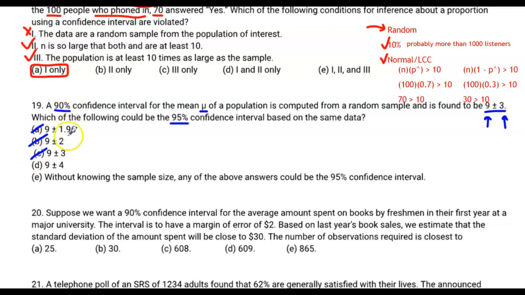These are all values that are either equal to or smaller than the margin of error. I know that at a 95% confidence interval, an increase of 5% in your confidence level means that the margin of error has to be larger. So D is going to be the correct answer here, because we're only looking for which one could be. You don't have to do a whole lot of math for this one. Any of the above answers could be the 95% confidence interval? No way. We can't have 1.96 because that's a smaller margin of error than the plus or minus 3. 90%, 3. 95%, it's got to be bigger.